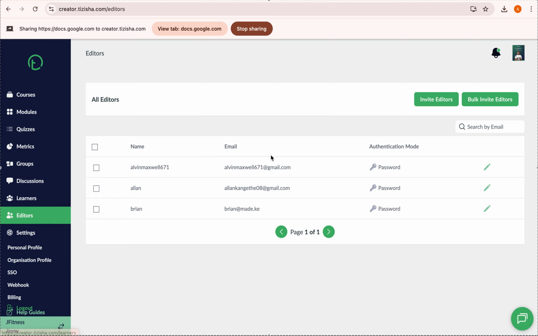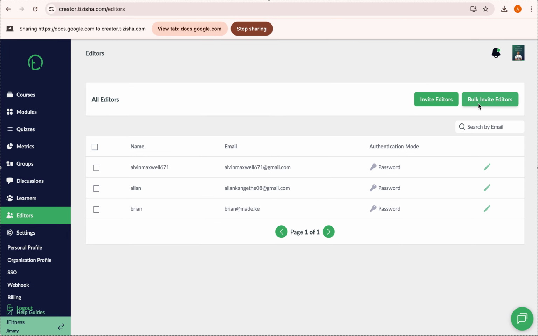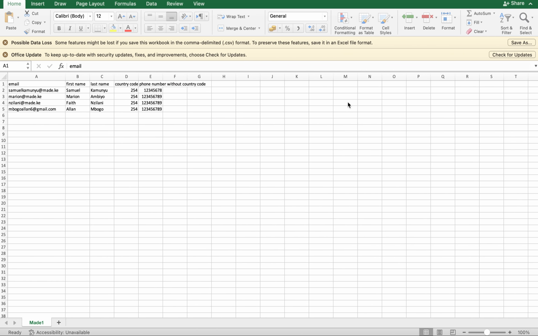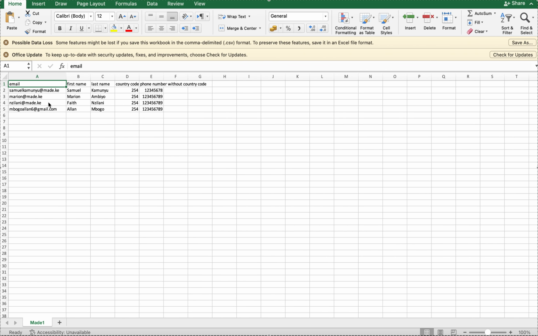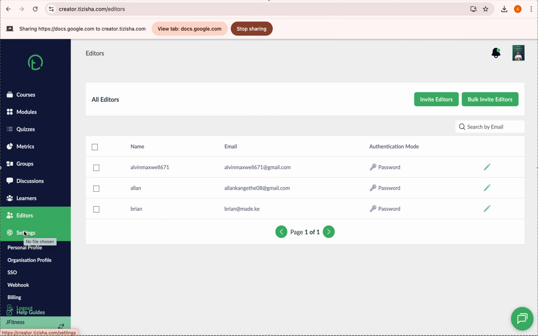Okay, so onboarding editors is similar to what you've done for learners. If you look at this, just the same instructions are added here. The bulk invite works the same, so you just fill in this sheet that I was just showing you earlier, and once you're done, everything should be set. Great, so that's in regards to editors.